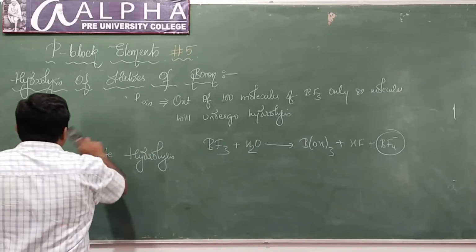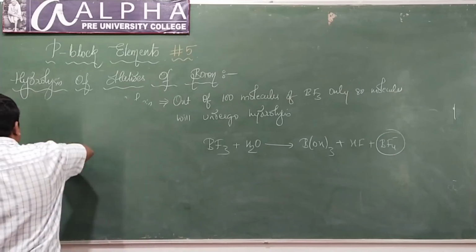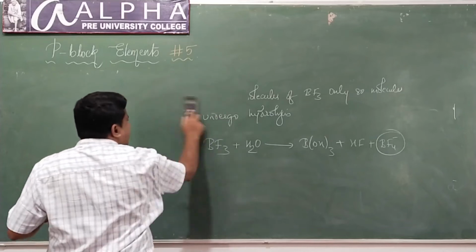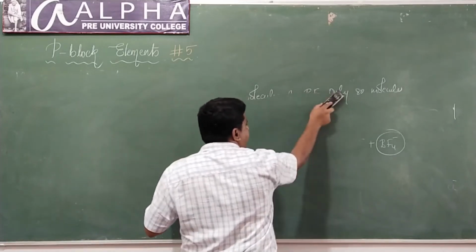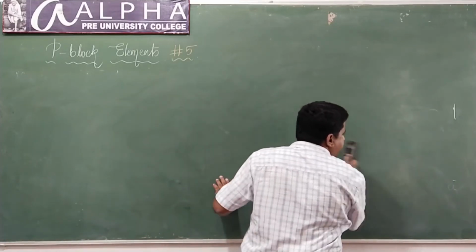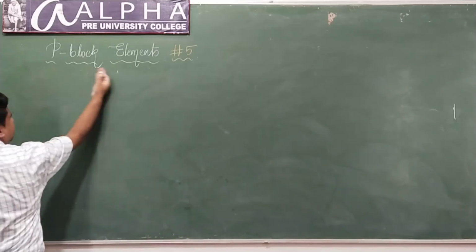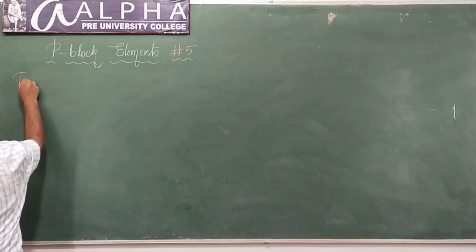No doubts with this. Now let us understand the trihalides of aluminium.